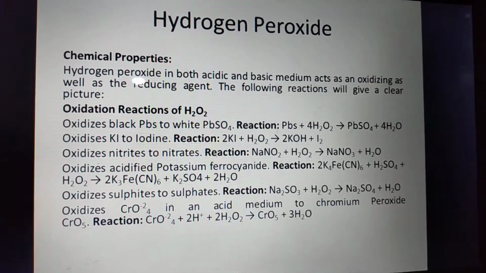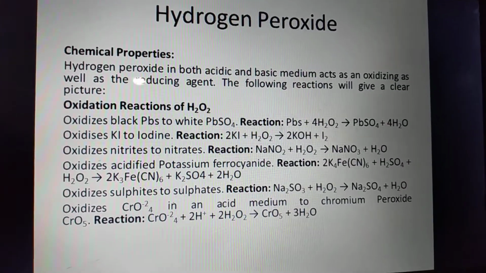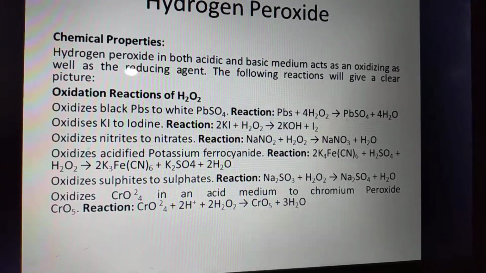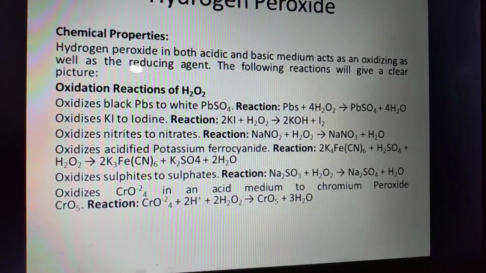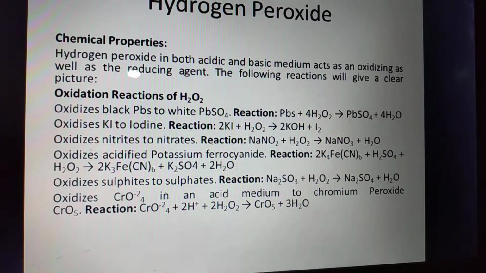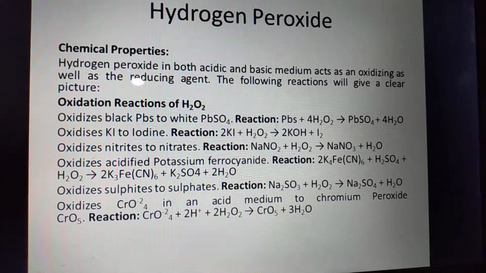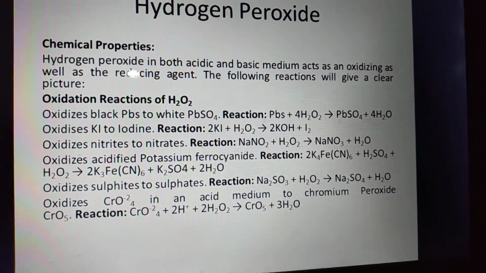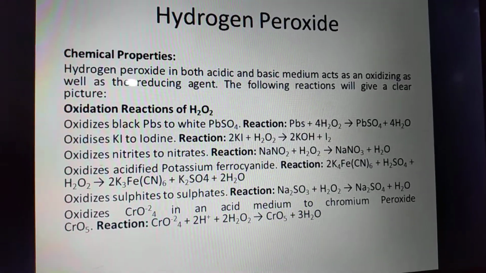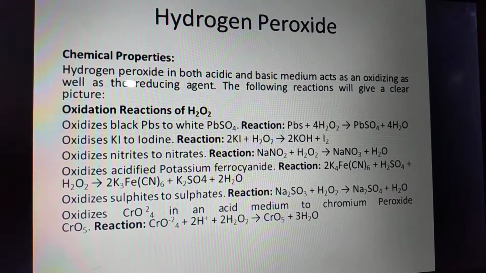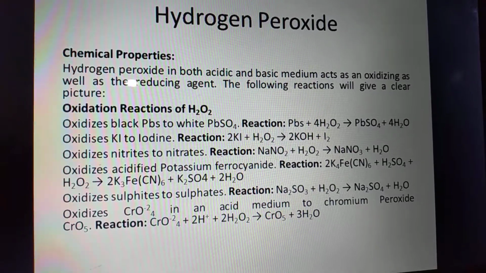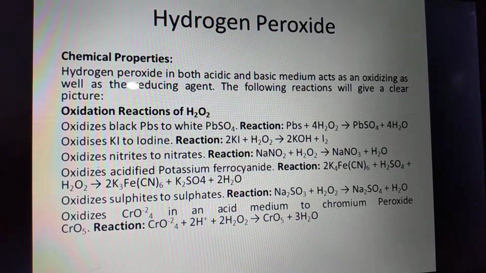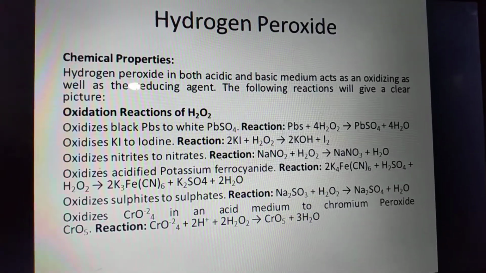Chemical properties. Hydrogen peroxide in both acidic and basic medium acts as an oxidizing as well as a reducing agent. I have told earlier that in the practical for the estimation of percentage composition of hydrogen peroxide, hydrogen peroxide does not react readily with potassium permanganate, but when potassium permanganate reacts with sulfuric acid, it forms manganese sulfate, potassium sulfate and nascent oxygen.